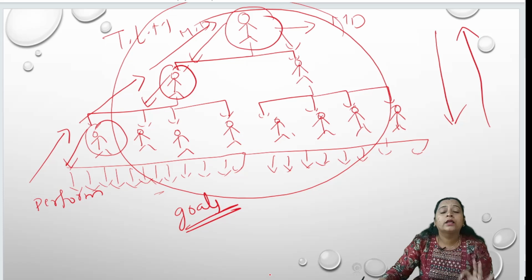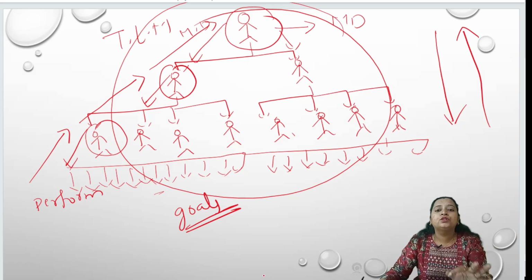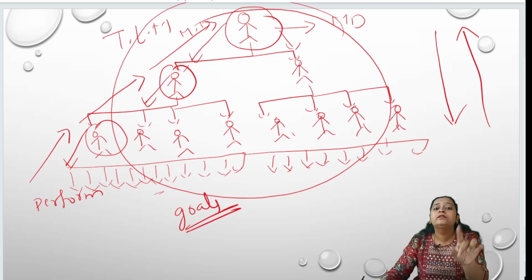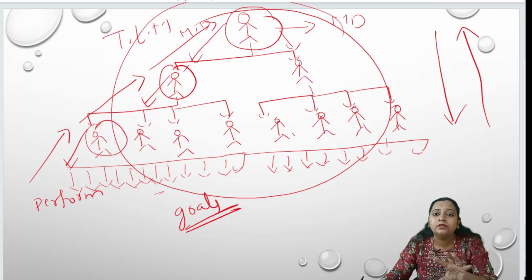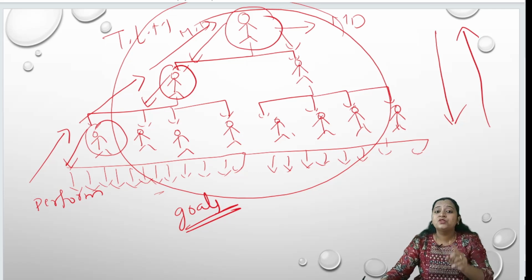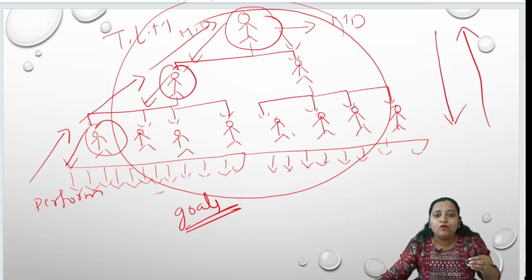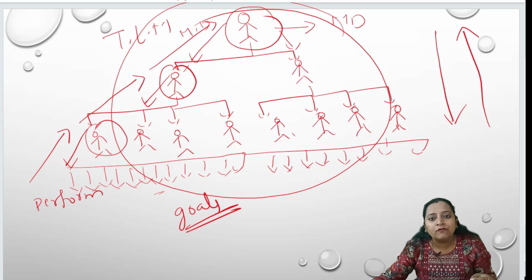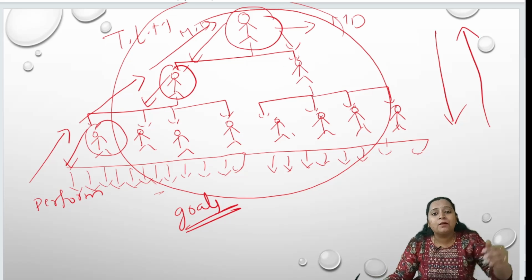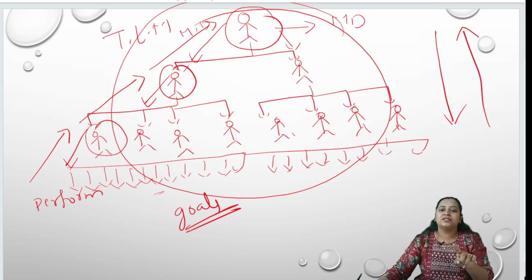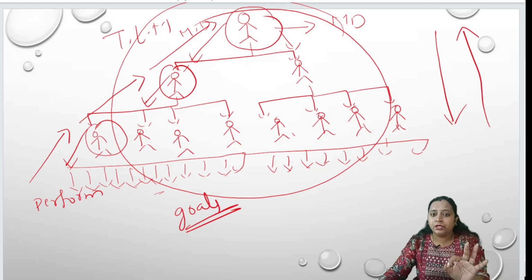To achieve the organizational goals, for the smooth functioning of the activities in the organization, we have created this structure. We have created this form of organization. That's why it is called formal organization. If any work has to be done, it has to flow like this only. It has to come from the top to the lower. After completion, it has to go from the lower to the top. That type of organization is called your formal organization. Keep it in your mind.